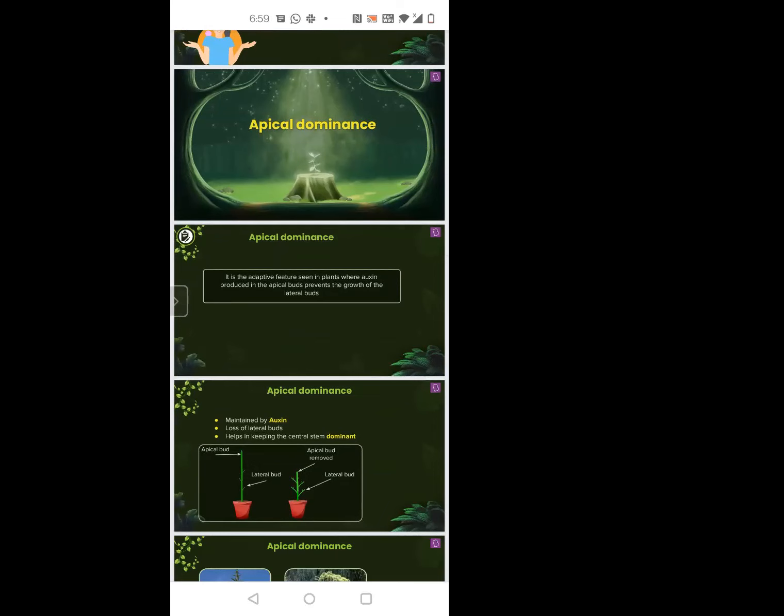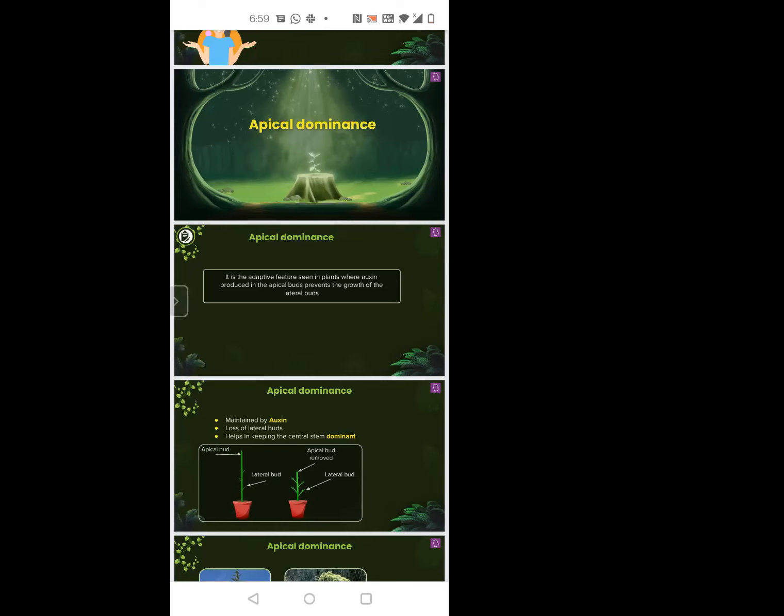Okay. So now we are coming to apical dominance. Again, this terminology is important. Apex means on the top, like apex predator. Apex is the peak or the top. So apical dominance relates to the apical bud. The bud which is present at the top of the plant, the apex of the plant, is called the apical bud.